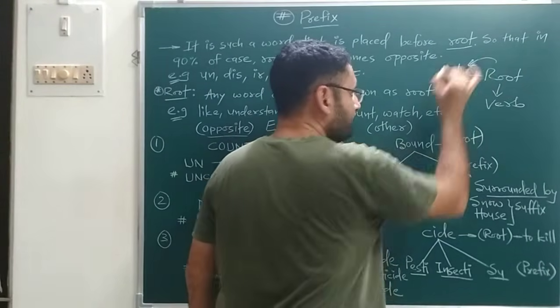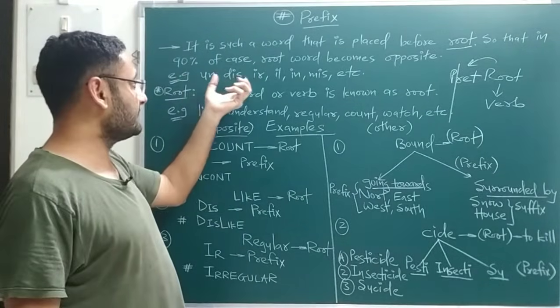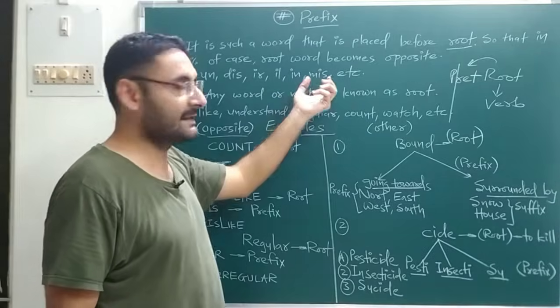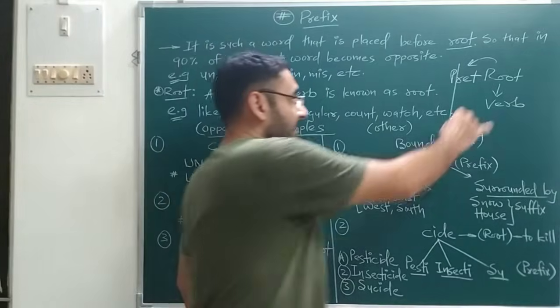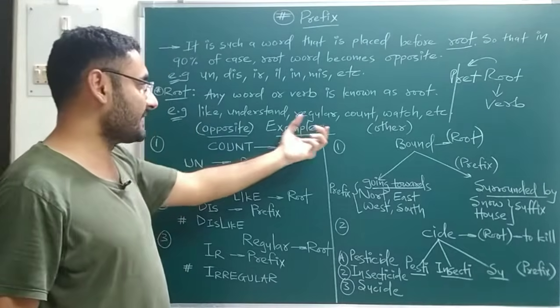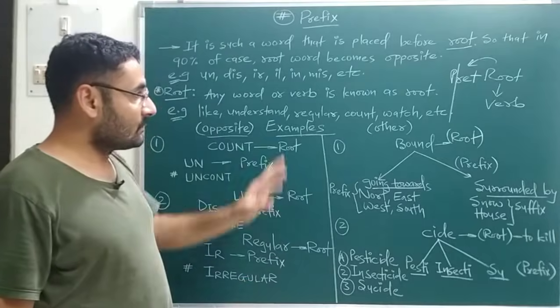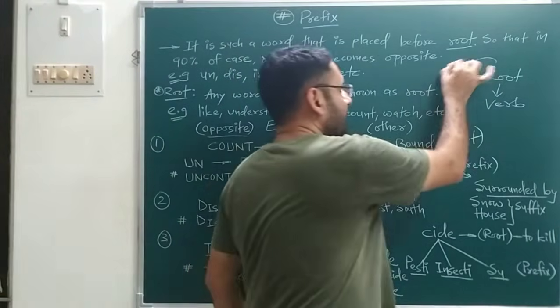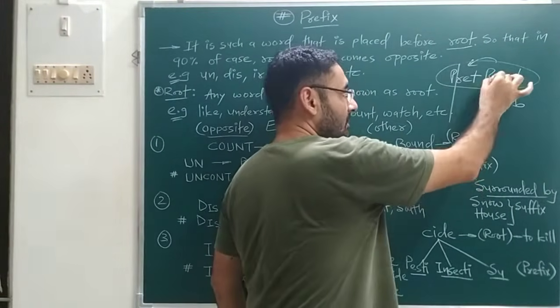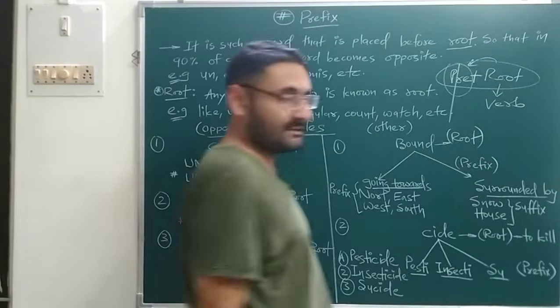Now examples of prefix I have written, like IR, IL, IN, MIS, etc. And examples of root, any verb like understand, regular, count, watch, etc.